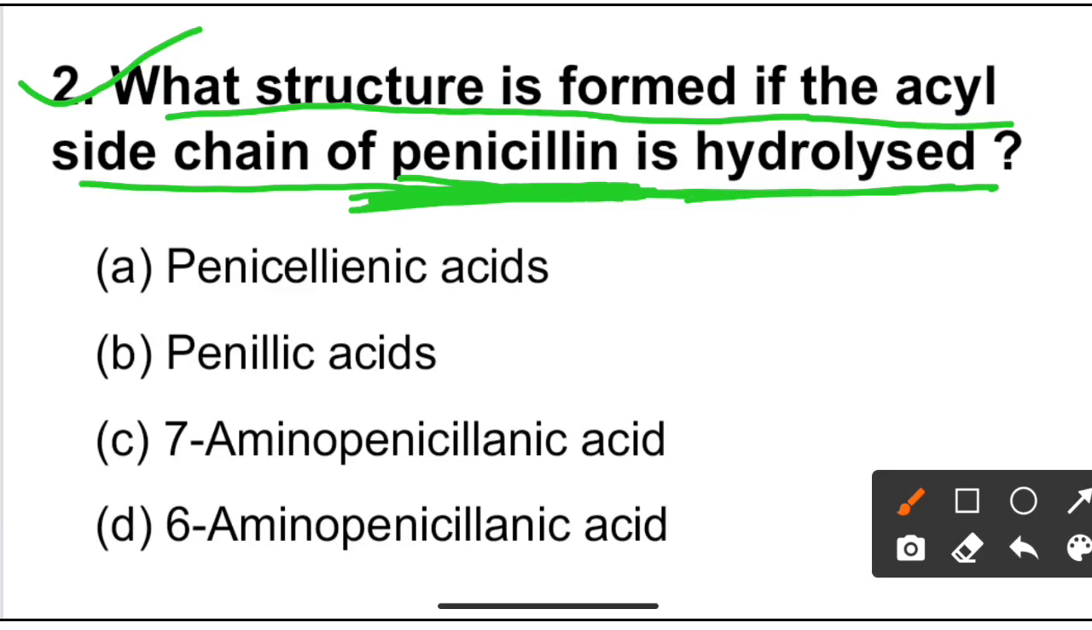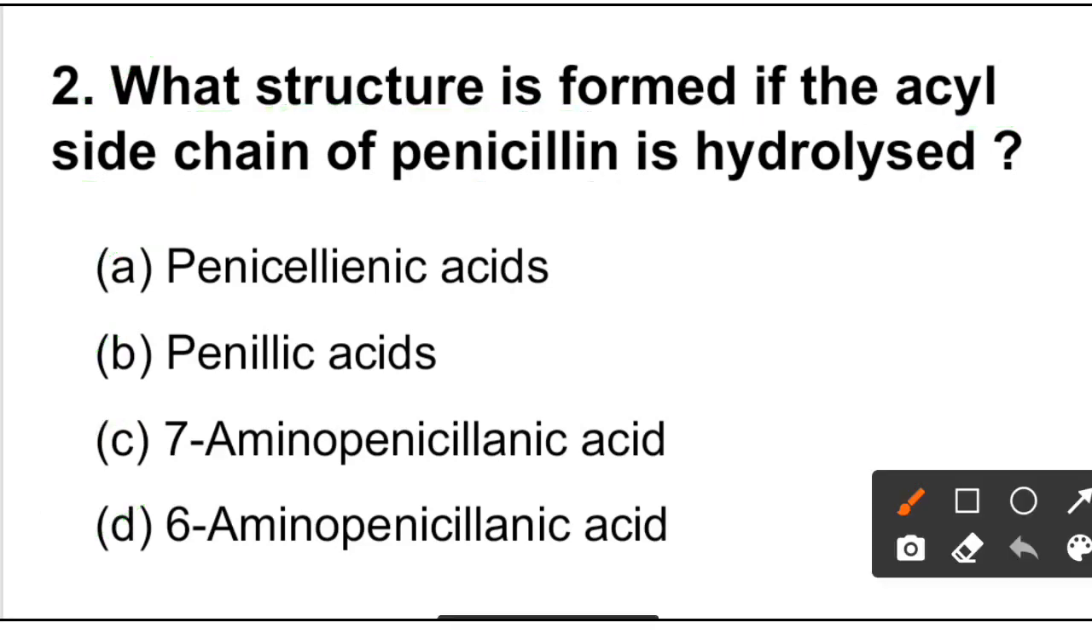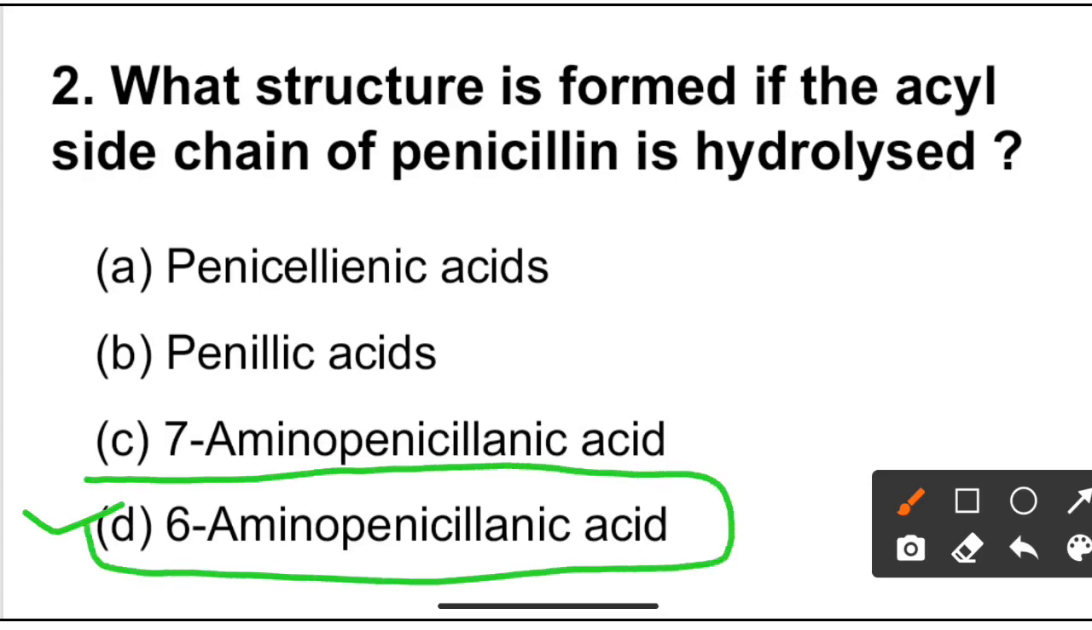The given options are option A penicillinic acid, option B penylic acid, option C 7-amino penicillinic acid, and option D is 6-amino penicillinic acid. So the correct option is option D. 6-amino penicillinic acid is formed after hydrolysis of penicillin by enzyme beta-lactamase.